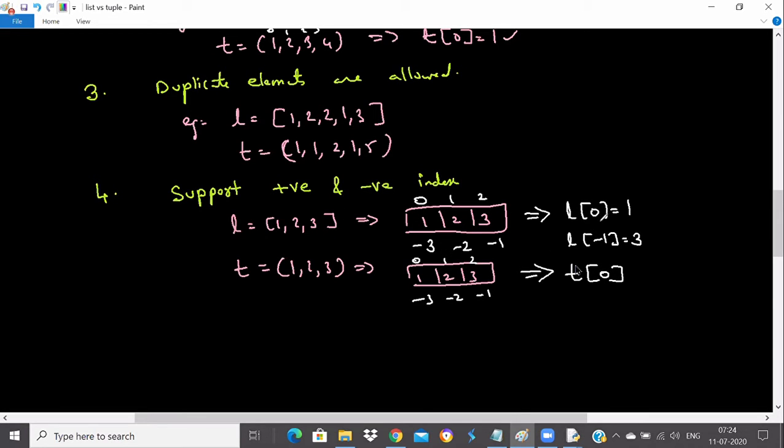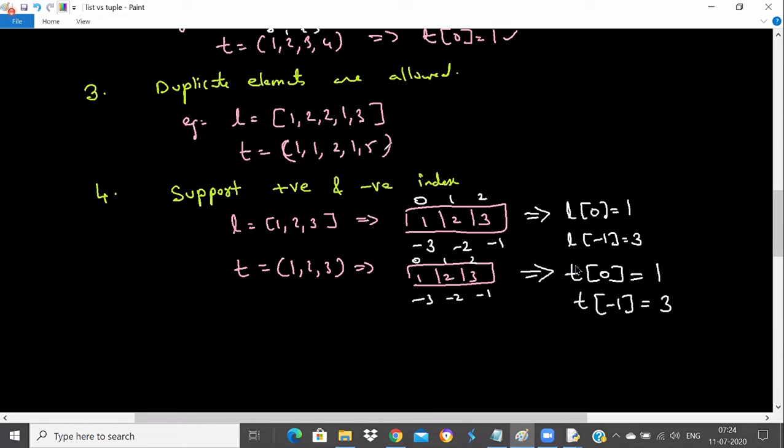This is a subscript we use with everything, whether it is a string, a list or a tuple. So don't use parentheses here, because I've seen people using parentheses instead of square brackets as it is a tuple. No, I'm just accessing the value, so it will be perfectly okay that we use square brackets only.